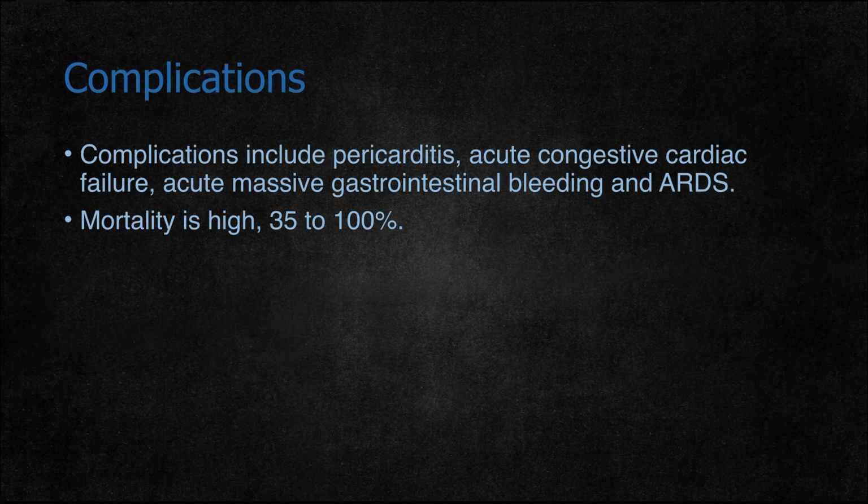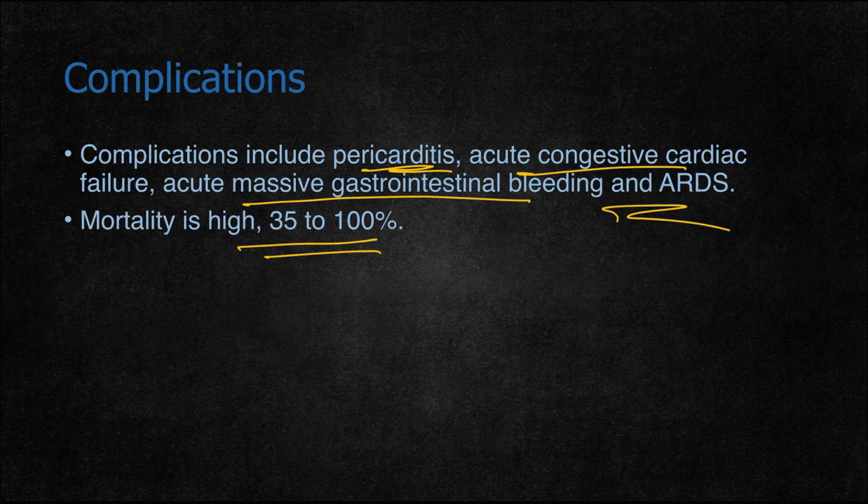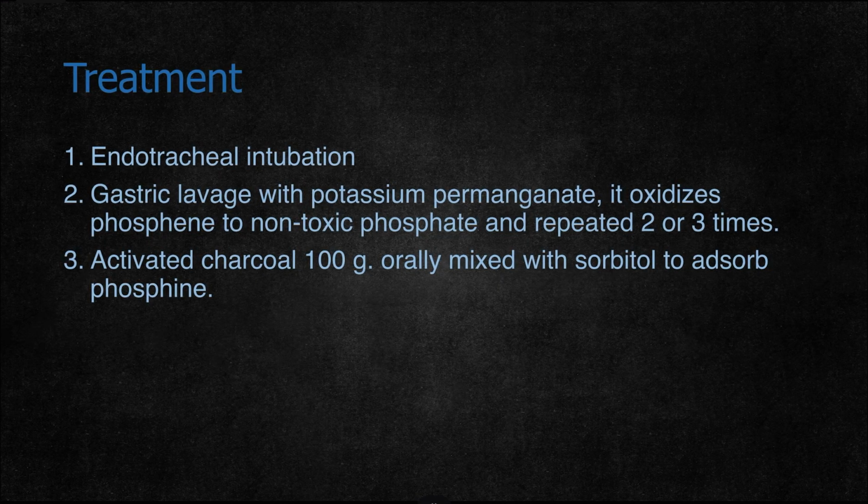Complications: if the person survives the poisoning, it leads to pericarditis, acute congestive cardiac failure, acute massive gastrointestinal bleeding, and acute respiratory distress syndrome is seen. Mortality from aluminum phosphide is up to 35 to 100%. It is so toxic that 35% of the time the person may die if not treated.